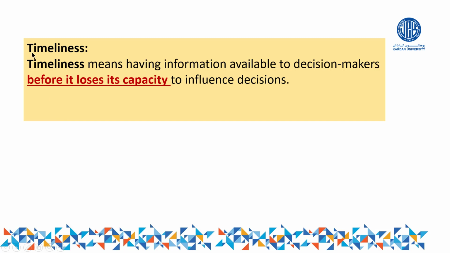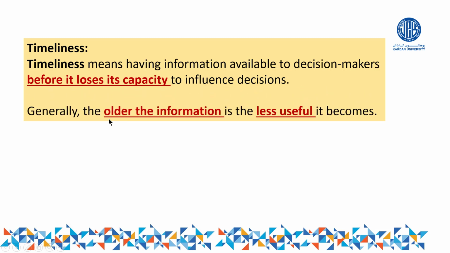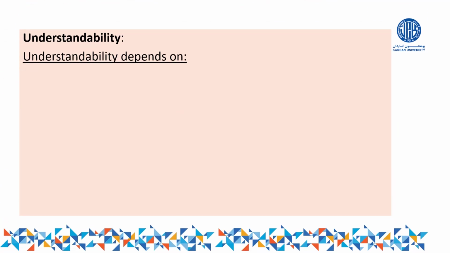Next, the quality of accounting information is timeliness. It means the information should be provided in the proper time. If it is not provided in the proper time, definitely it loses its value. Generally, the older the information is, the less useful it becomes. As much as the information is old, it is not useful for us. So we need new information: timeliness. Provide the information, but provide it in the proper time. If you provide it late, what is the use of it? So we should provide it in the proper time.